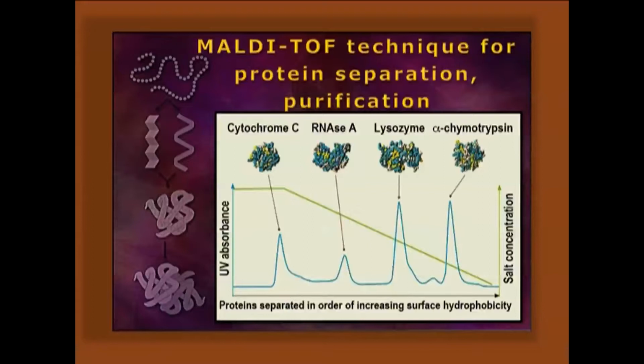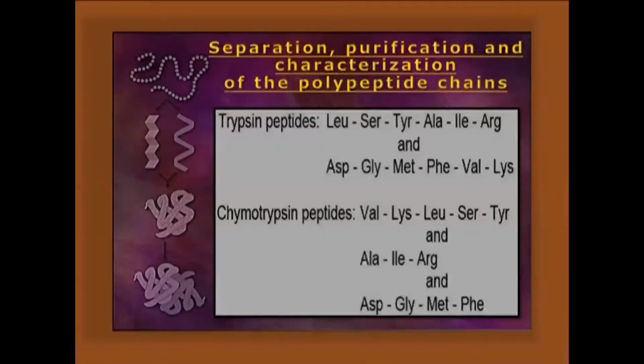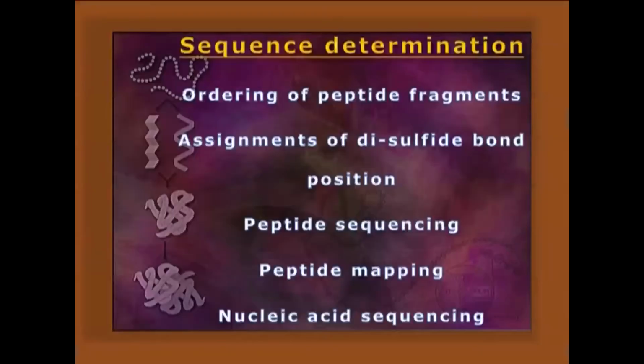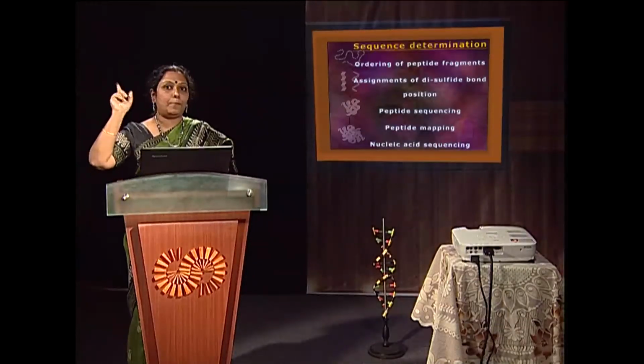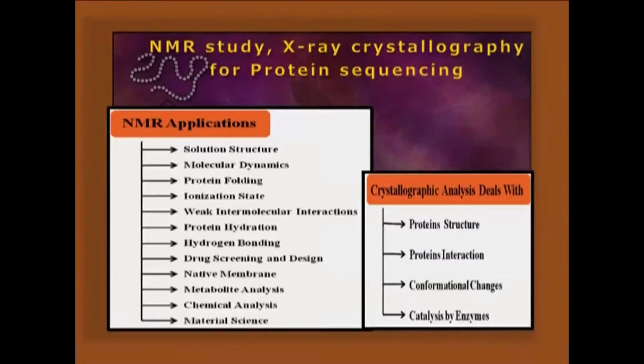And after purification, they can be characterized, and the overlapping sequences will help us to know which are the common sequences, because all those sequences are made with trypsin and chymotrypsin digestion. Now, sequence determination includes ordering of the overlapping peptide fragments and assignment of the disulfide bond, because if cysteines are present, we can know the disulfide bond must be present there. Protein sequencing or peptide sequencing.